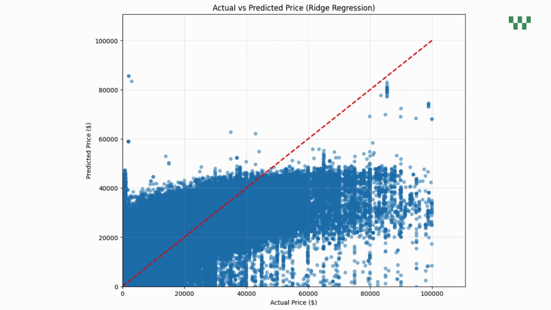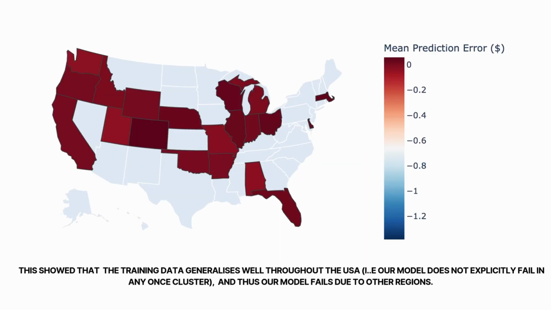One more example is this map, which shows the geographical distribution of the model's prediction error across US states. The red areas showed where model predictions were significantly off, while the lighter areas showed where it performed better.